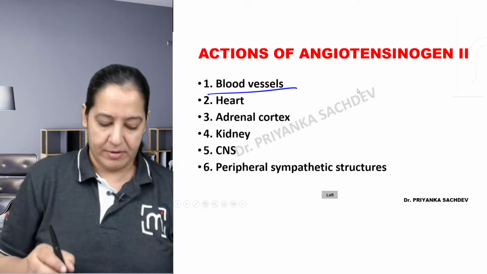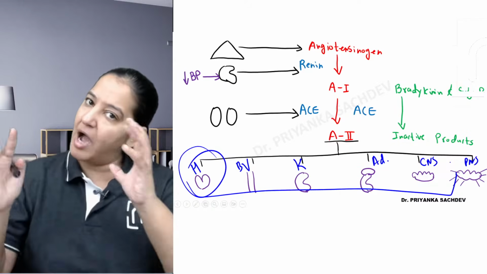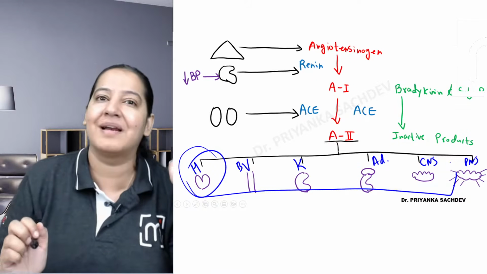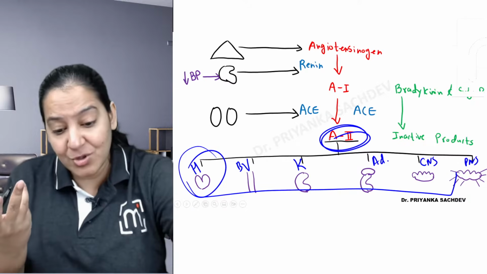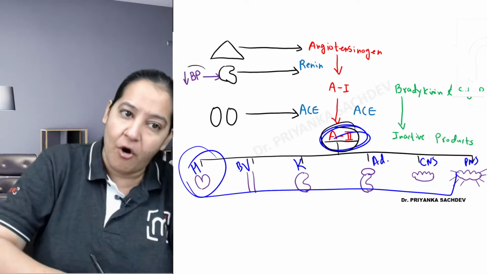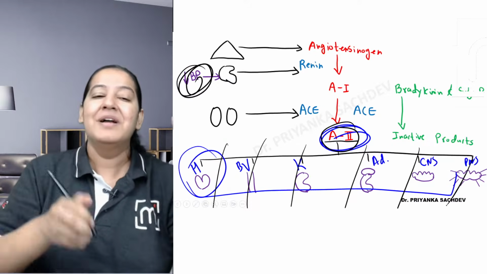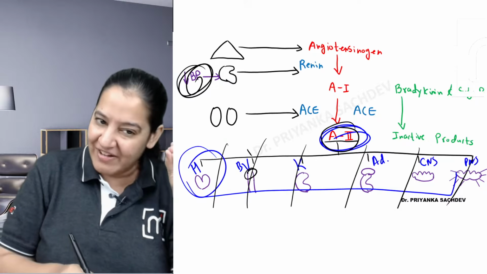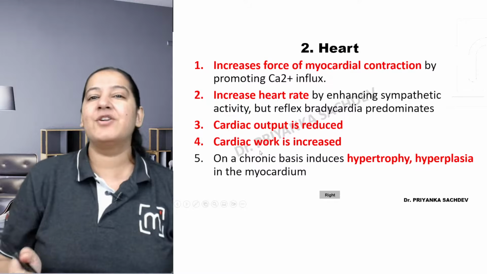Of course, on all these 6 organs, the ultimate function is rise in BP. The function on all is the same, it will cause rise in BP, but the mechanism is different. So why did angiotensin 2 appear in the blood? Why is angiotensin 2 appearing in the blood? Because of fall in BP. So by acting on these 6 organs, it will cause rise in BP. So basically on blood vessels, it is causing vasoconstriction and causing rise in BP. Learn that. Coming on the second organ, heart.